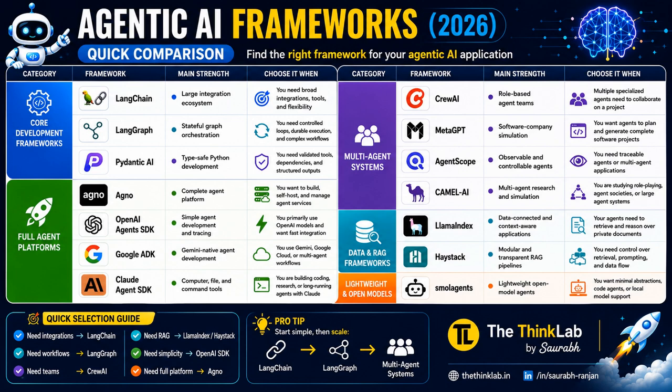Now we are moving to Camel AI. Camel AI is mainly used for research. Researchers use it to study how multiple AI agents interact with each other. So it's also popular for simulation and AI societies, right?